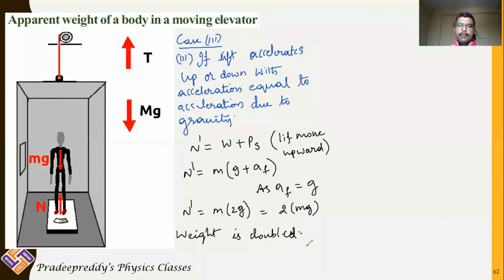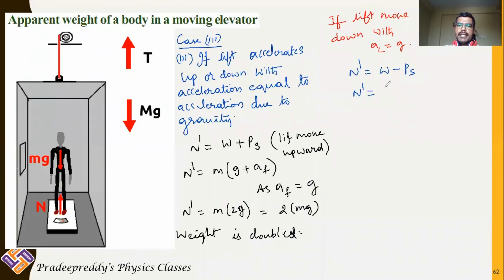Okay. Now what happens if the reverse thing, going down? If the lift moves down with acceleration of the lift equal to acceleration due to gravity, in this case, what would happen? Normal reaction N dash will be equal to weight minus pseudo force, which we have already discussed in the previous case.